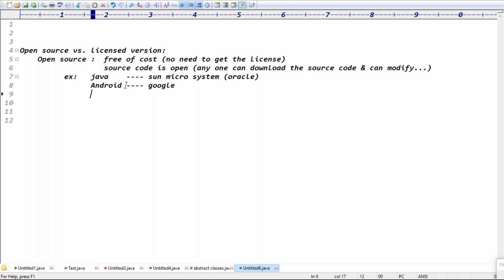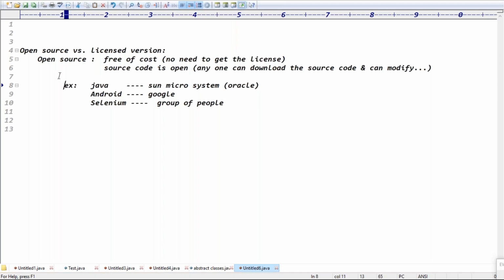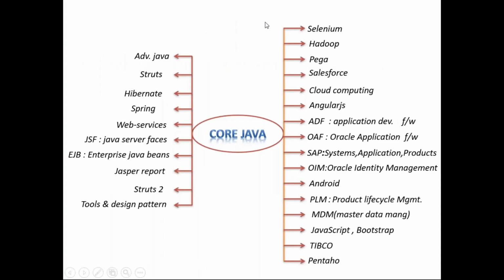If you take testing tools, Selenium is open source, guys. Selenium is given by a group of people, so it's not a particular company. Guys, are you clear? These are basically called open source technologies. These are all the technologies that require core Java: Selenium, Hadoop, Pega, Salesforce, cloud computing. These all are different products, different vendors, different companies.